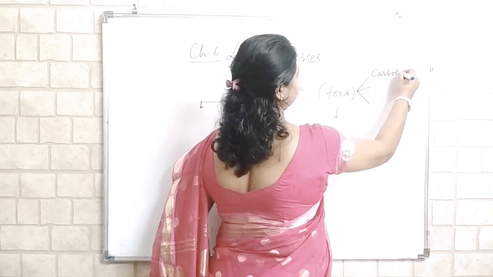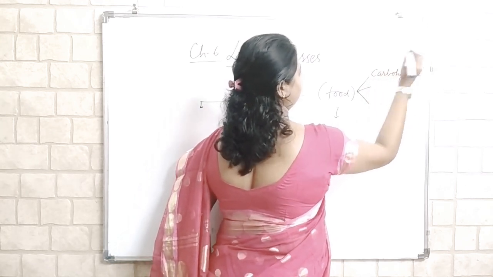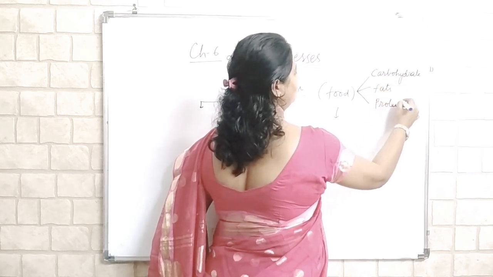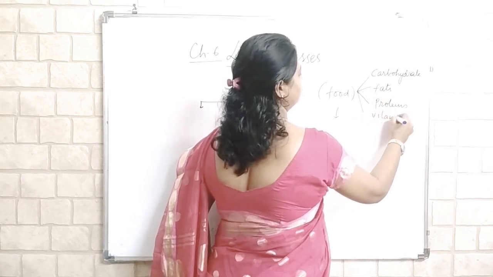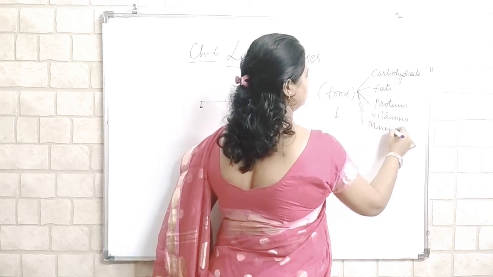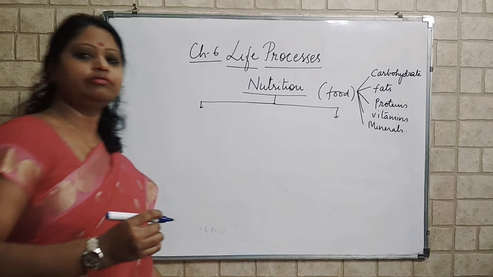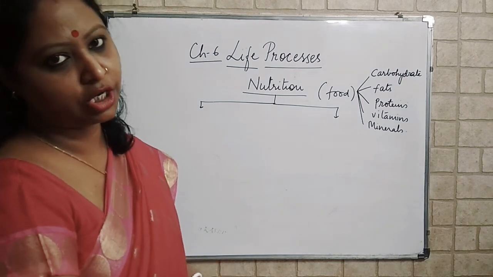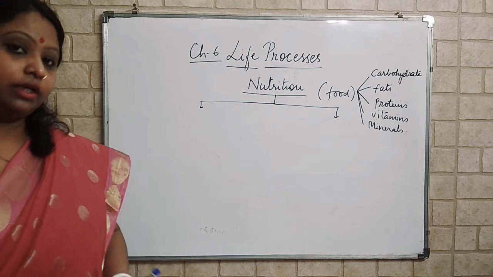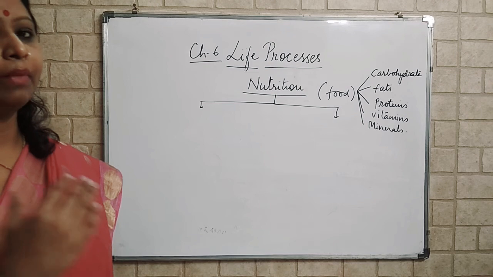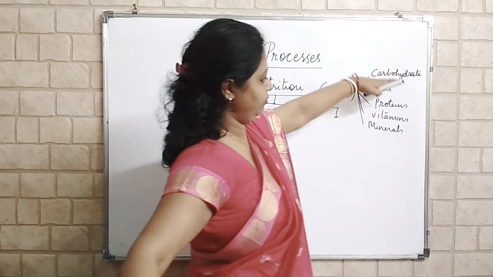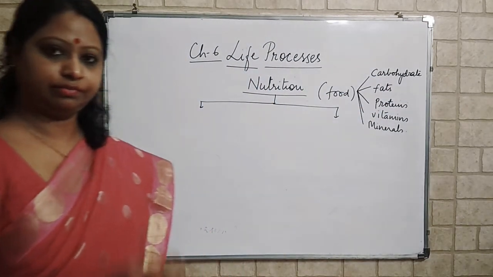Carbohydrates, fats, proteins, vitamins, and minerals. These are the five important nutrients which are taken as food, apart from water and roughage, which are very important parts of your nutrition. So the five important nutrients: carbohydrates, fats, proteins, vitamins and minerals.